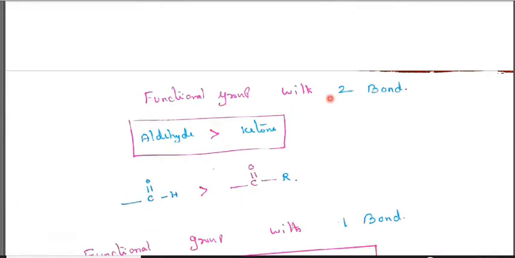Then functional groups with two bonds. Aldehydes and ketones contain two bonds. So CH double bond O: apart from carbon and hydrogen, we should consider only oxygen, which is linked with two bonds. So C double bond O, and here this is R and CH3, like that. Apart from these two, it is only a double bond.